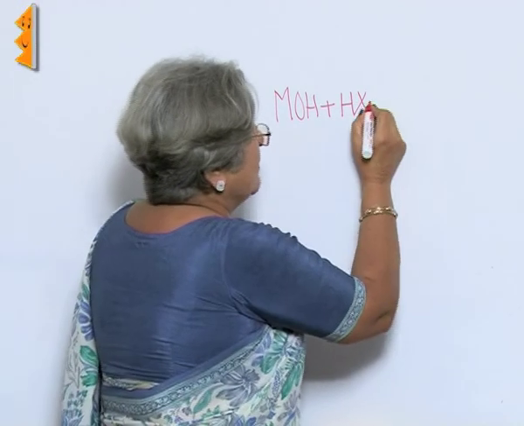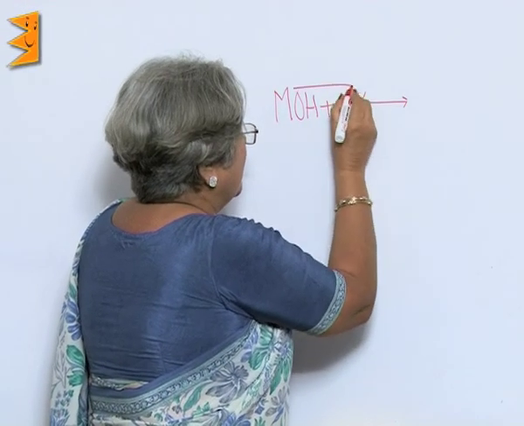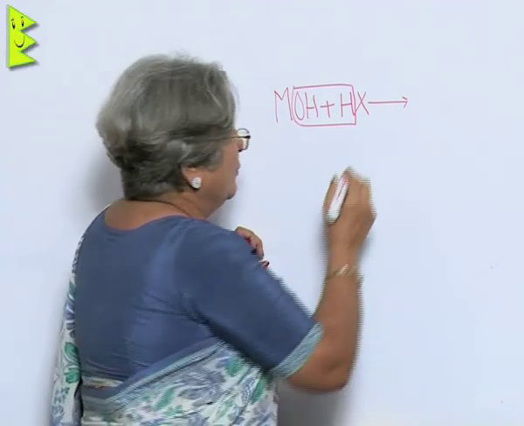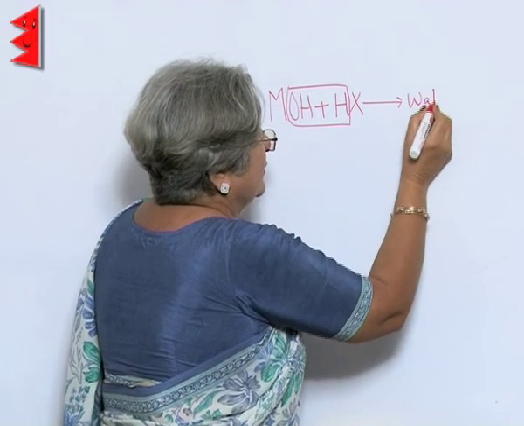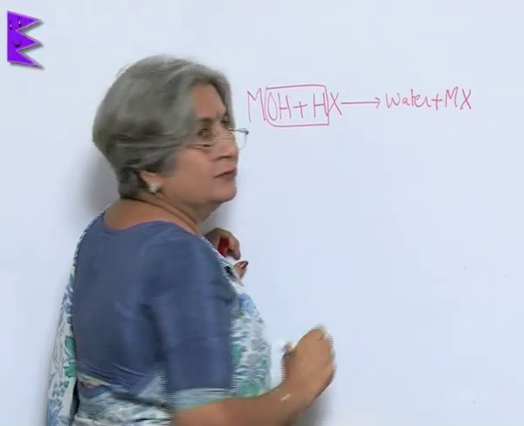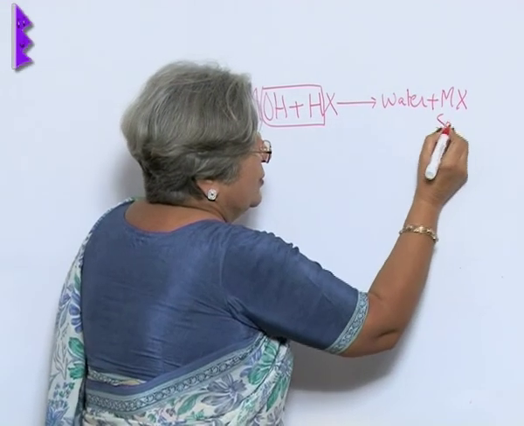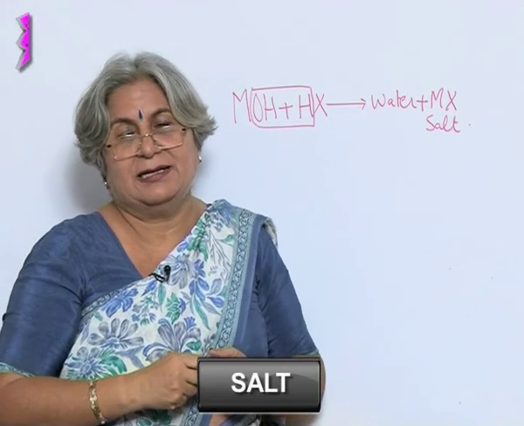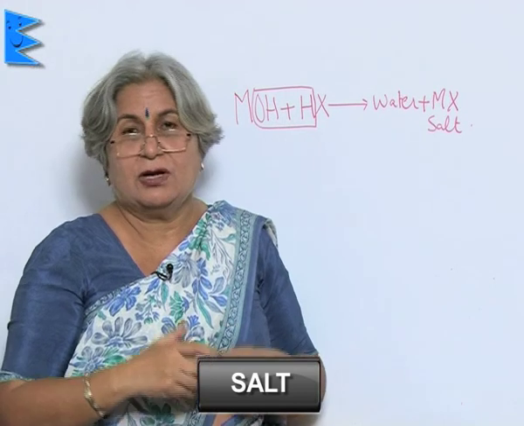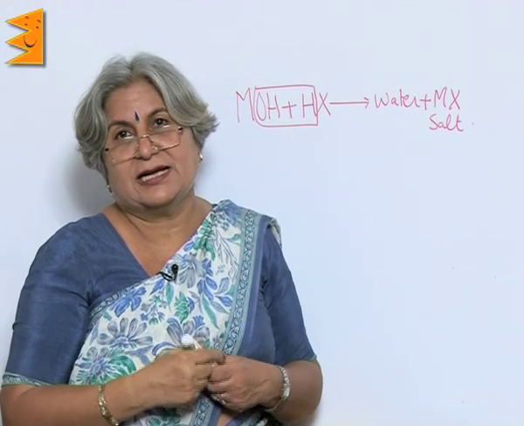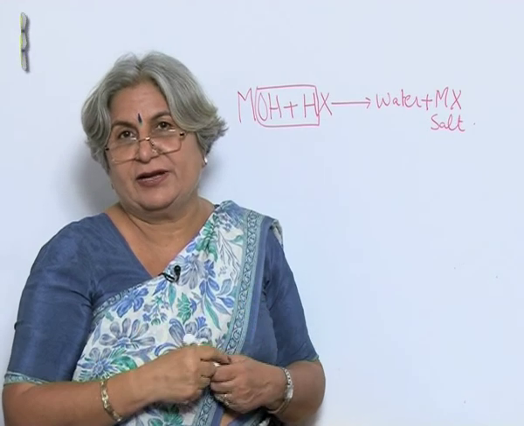Now, when these two combine, what happens? Hydrogen and hydroxyl ion combine with each other to form water, and metal and non-metal form salt. So, basically salt is a compound which has a metal and a non-metal. So, whether it is a carbonate or sulfate or nitrate, all these are salts which are derived from various acids.